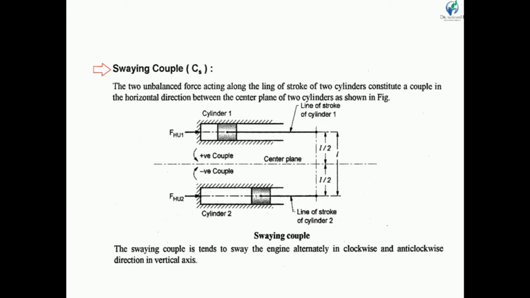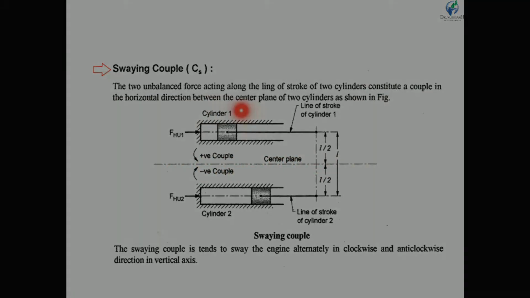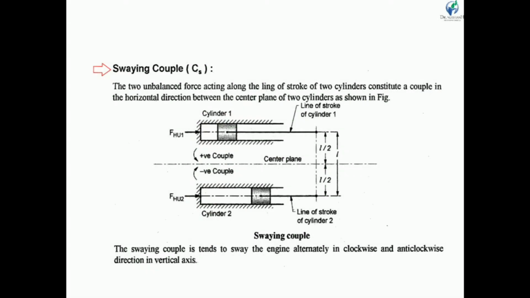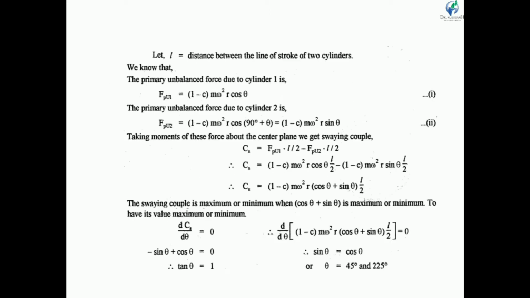Now swaying couple. The two unbalanced forces acting along the lines of stroke of the two cylinders constitute a couple in the horizontal direction about the center plane. If we consider this center plane, then these forces will develop a couple, and this couple is known as the swaying couple. The swaying couple tends to sway the engine alternately in clockwise and anti-clockwise direction about a vertical axis. Let us consider L as the distance between the lines of stroke of the two cylinders.